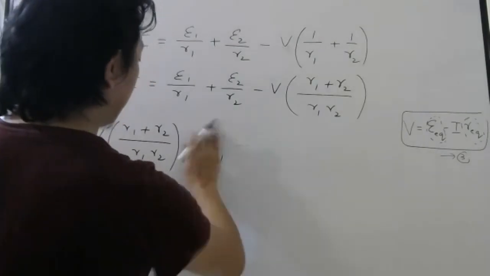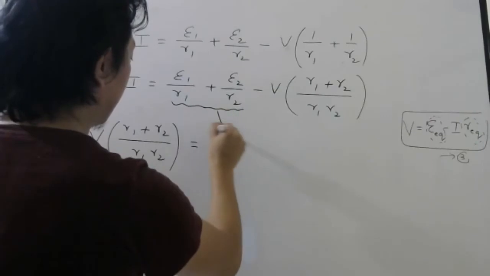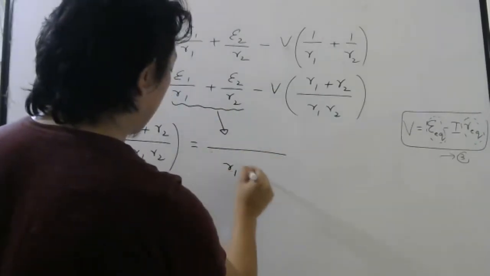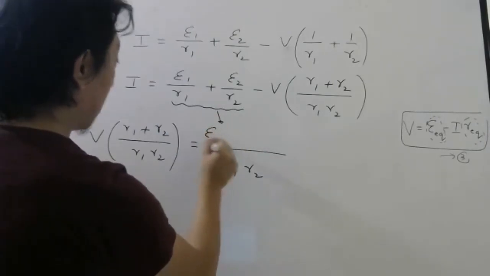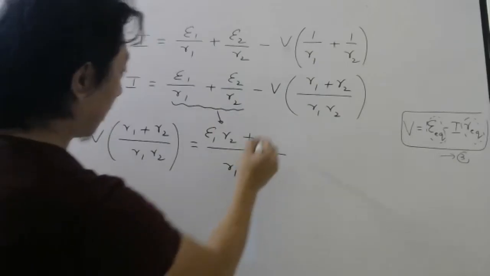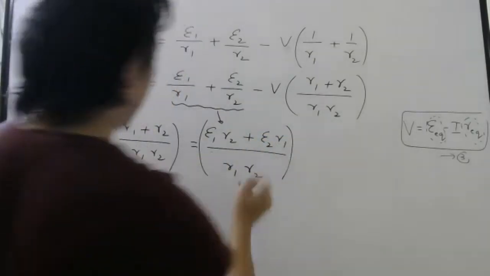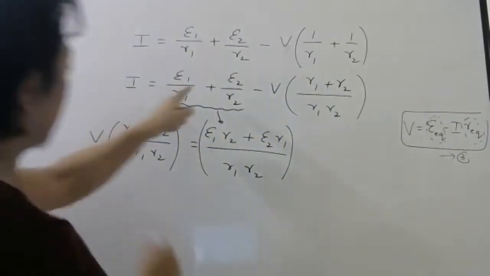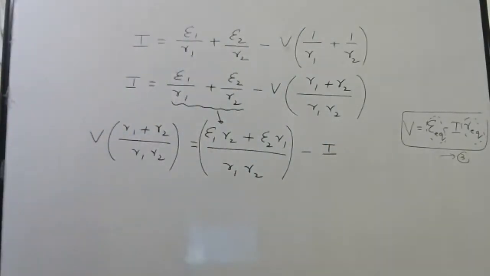Let me take LCM for these two, R1 R2. This will be E1 R2, because it is reversed, plus E2 R1, R2 cancels. So this guy came here. This current should go there, minus I.